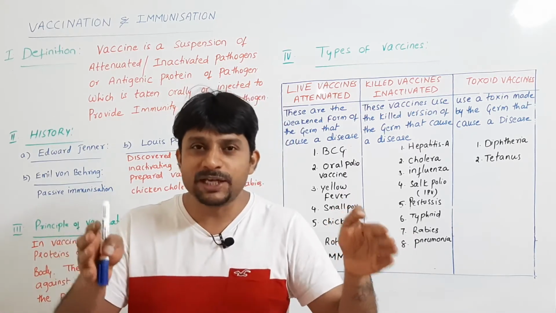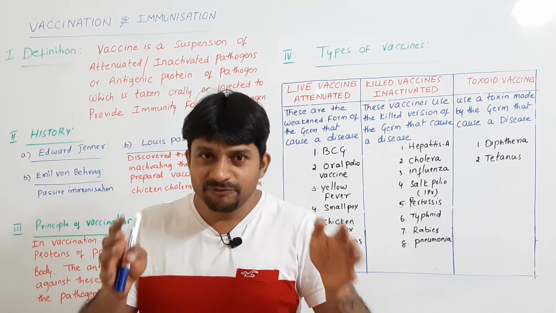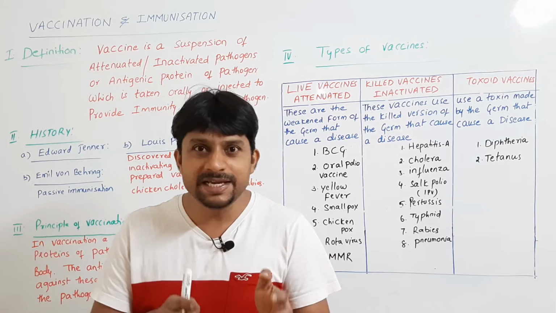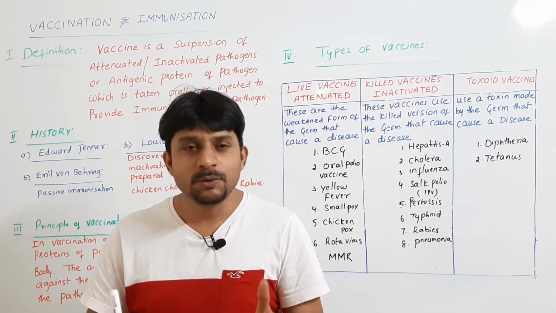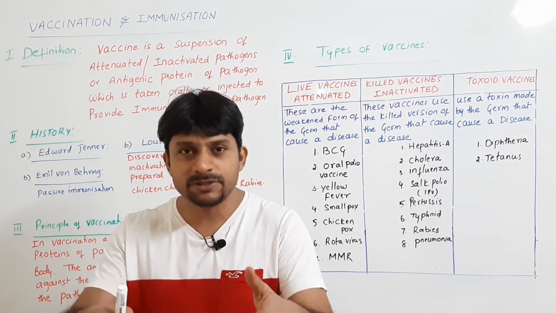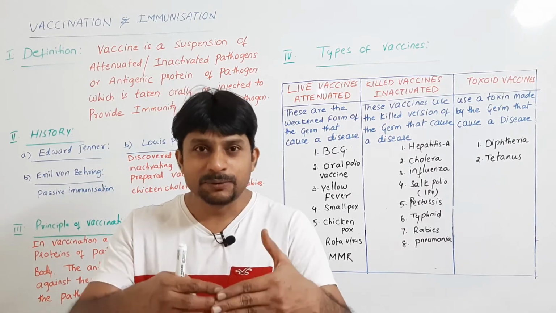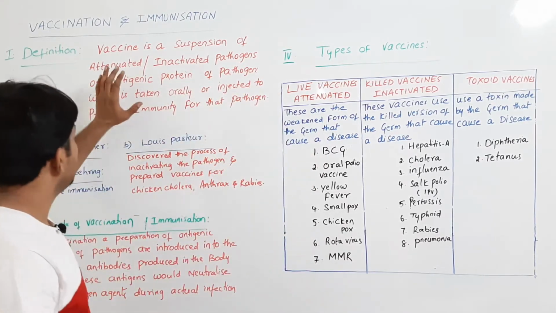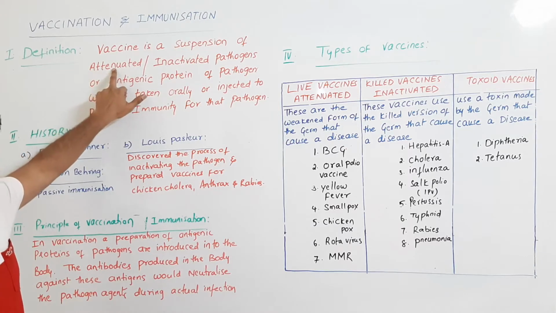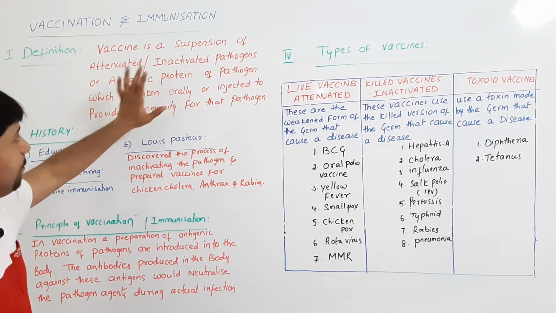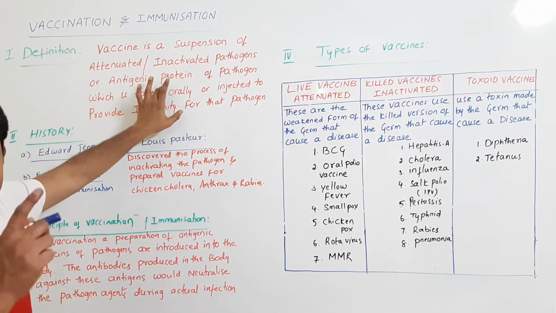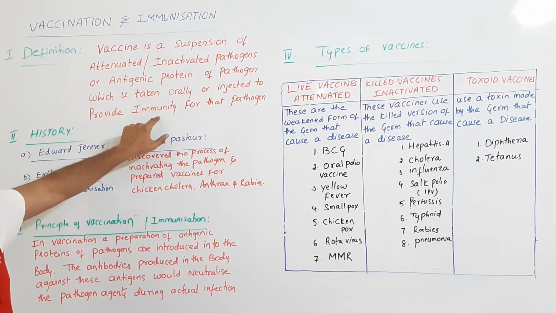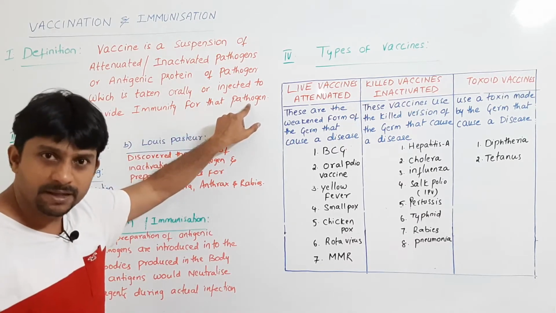But this process is very slow. Sometimes the entering pathogen is so severe that it can cause serious ill effects. So as a result, we need to prepare our body before a pathogen gains entry into our body. So where does vaccination come in? Vaccination is a suspension of either inactivated or killed pathogens, or the antigenic protein of a pathogen, which is taken orally or injected to provide immunity for that particular pathogen, right?